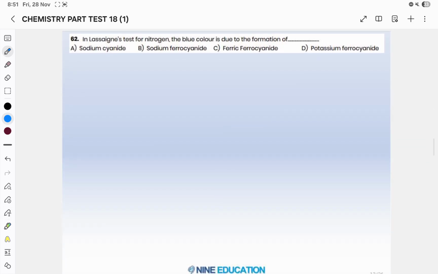Question number 62: in the Lassaigne test for nitrogen, the blue color is due to the formation of what? This is ferric ferrocyanide. We will discuss how it is ferric ferrocyanide by looking at the reactions involved.